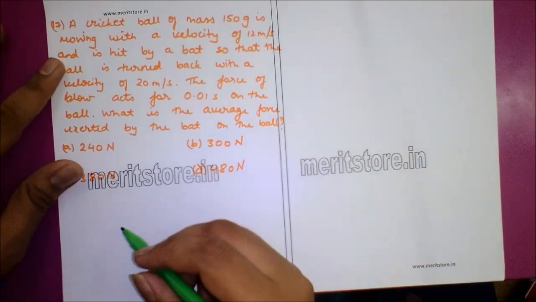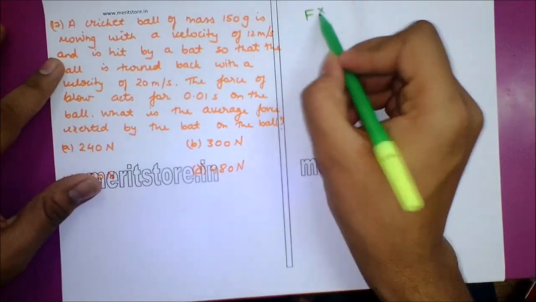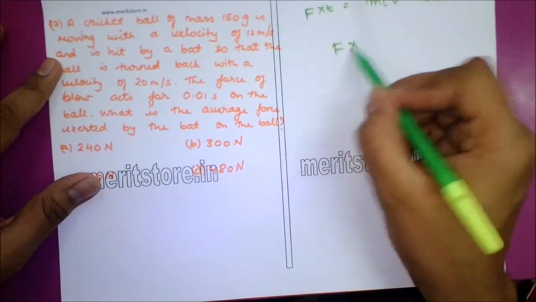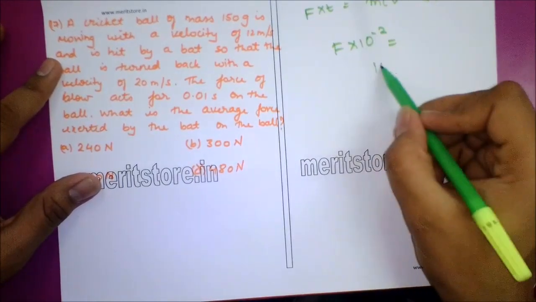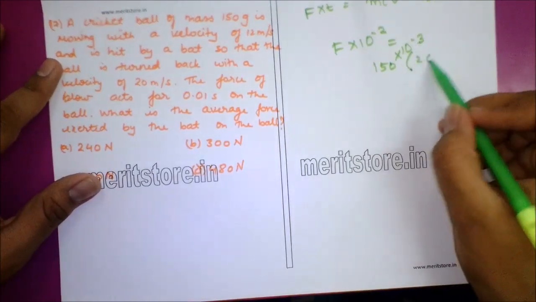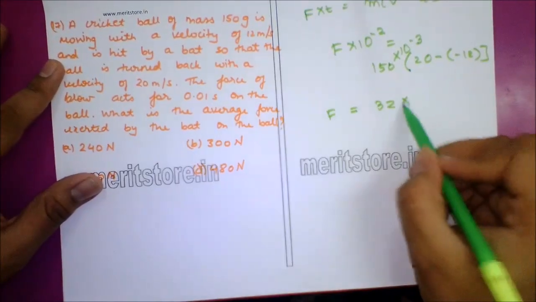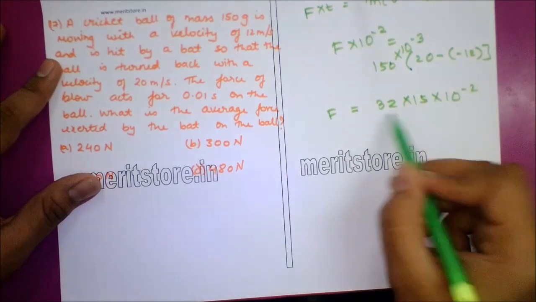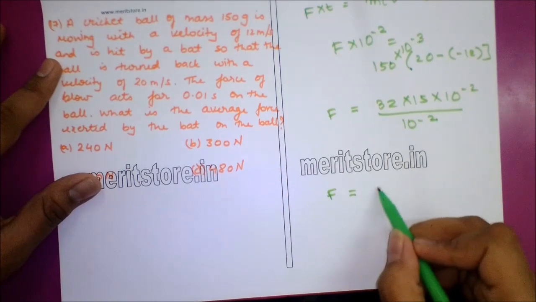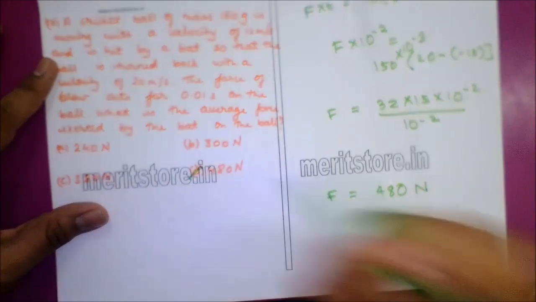Now, the bat exerts an impulsive force on the ball. The impulse is equal to change in momentum. So again, F into t is equal to m into v minus u. F into 10 raised to minus 2 is equal to 150 into 10 raised to minus 3 into 20 minus of minus 12. Value for F will be equal to 32 into 15 into 10 raised to minus 2 upon 10 raised to minus 2. Value for F will be 480 Newton.